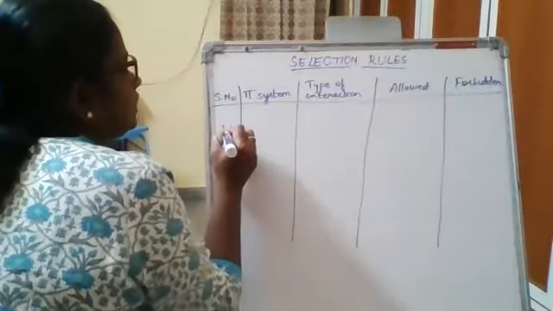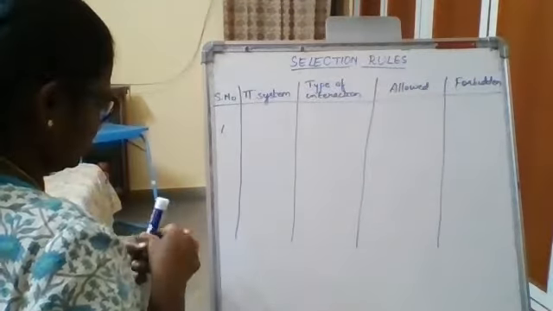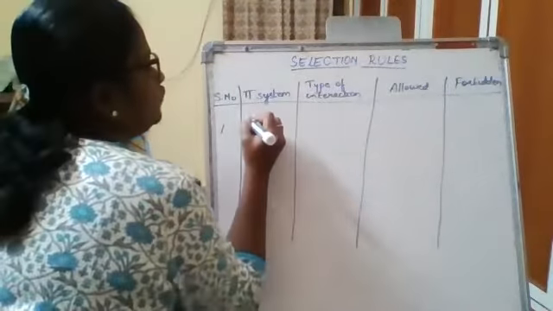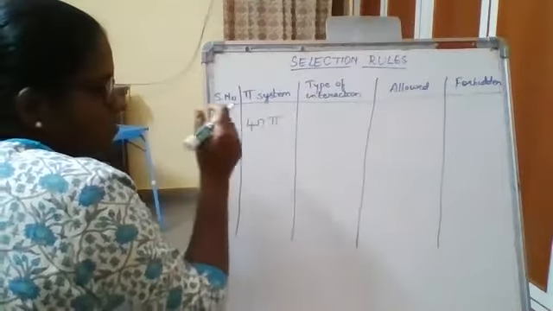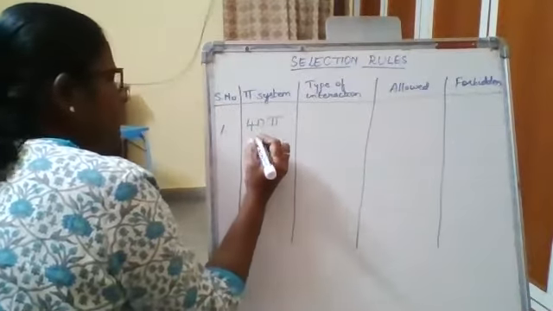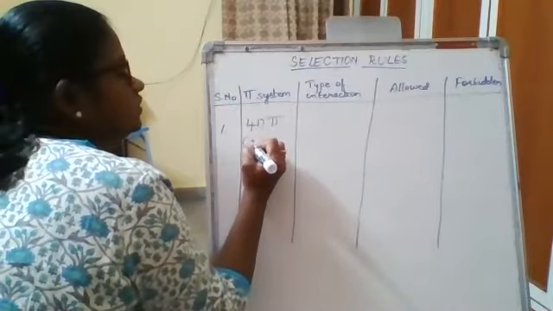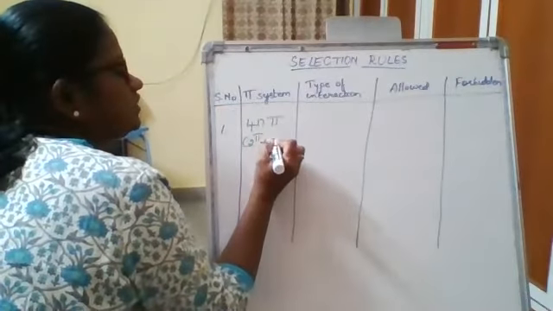Serial number 1. Okay. Now, the 4n pi system. What is the 4n pi system? According to cycloaddition, it is your 2 pi plus 2 pi cycloaddition.